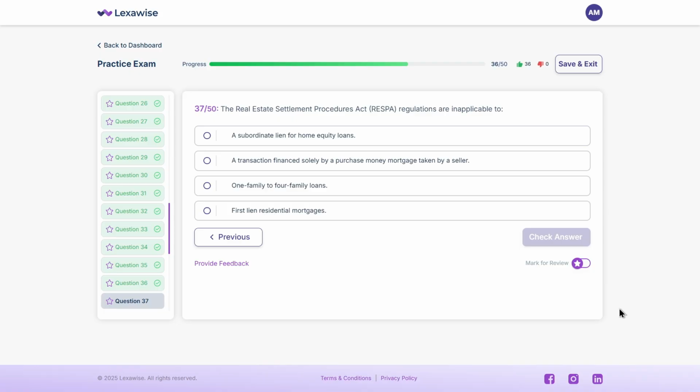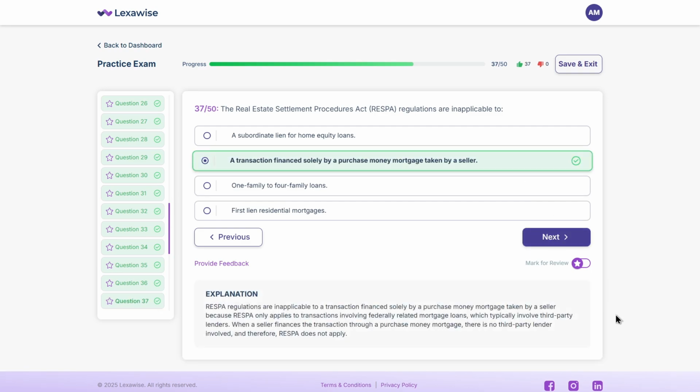Take a moment to think. In this case, B is the correct answer. A transaction financed solely by a purchase money mortgage taken by a seller. RESPA only applies when a third-party lender is involved. If the seller finances the transaction directly, RESPA doesn't apply.